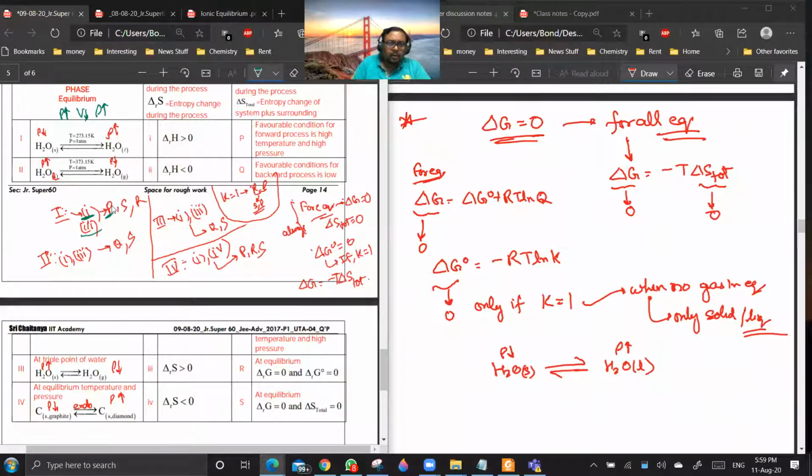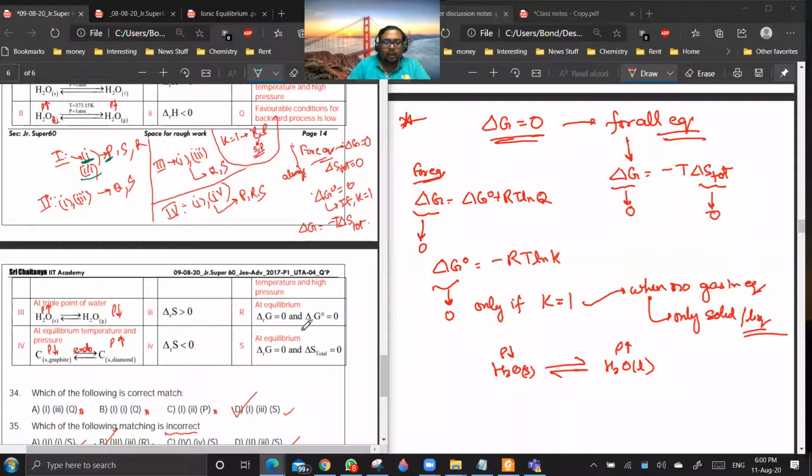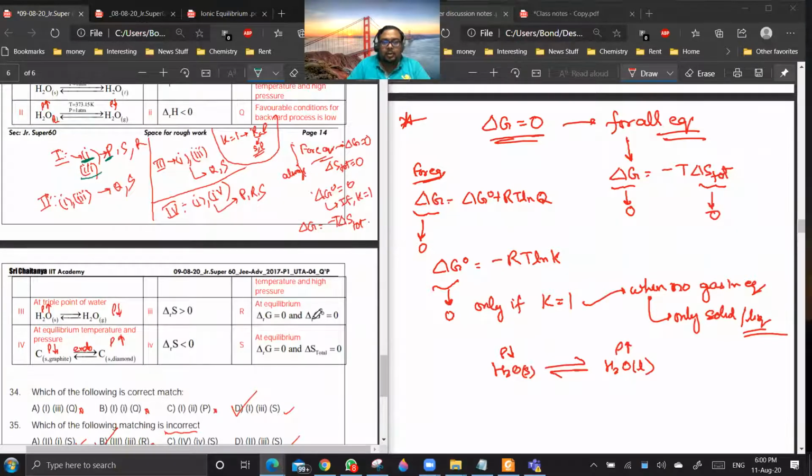Yes, sir. Okay. Then option Q: favorable conditions for backward process, low pressure, low temperature, and high pressure. Obviously, for backward, it should be low pressure and low temperature. So Q is incorrect. Okay, what about R? Now R is saying that delta G is equal to 0 and delta G naught is equal to 0. Delta G equal to 0 is universally correct, here also and here also. Now you see, option S is universally correct.